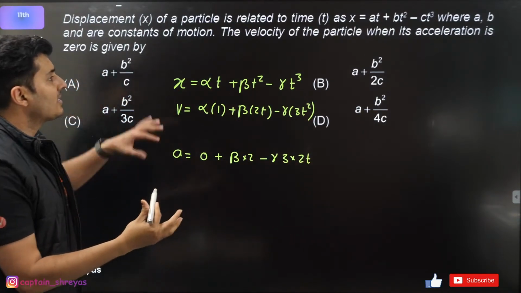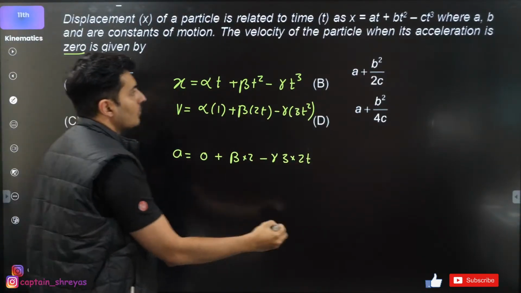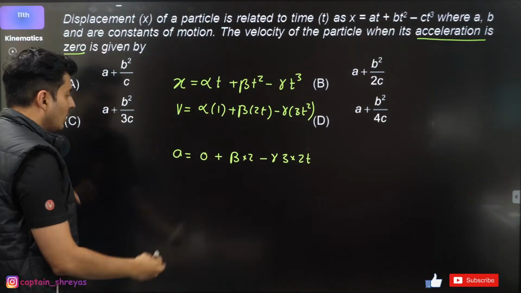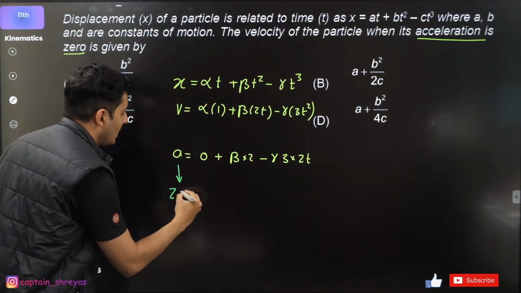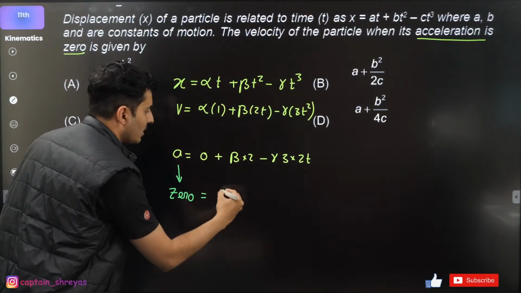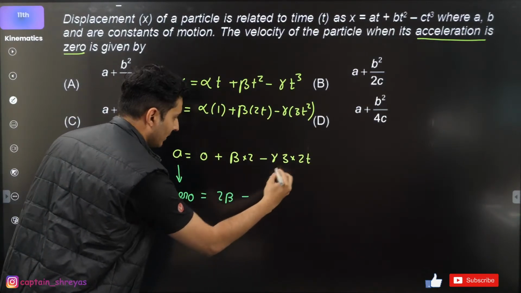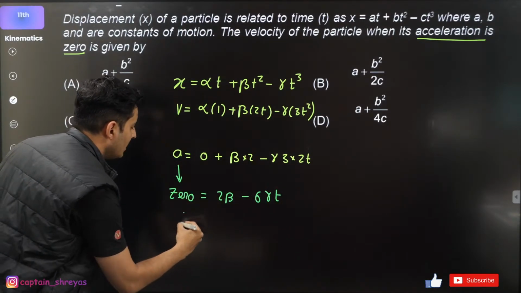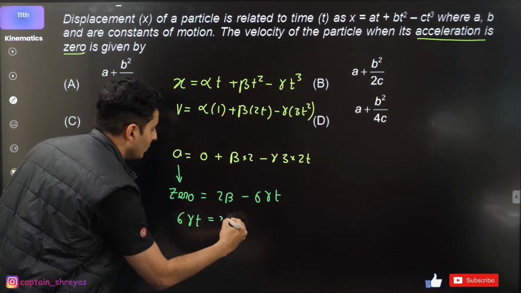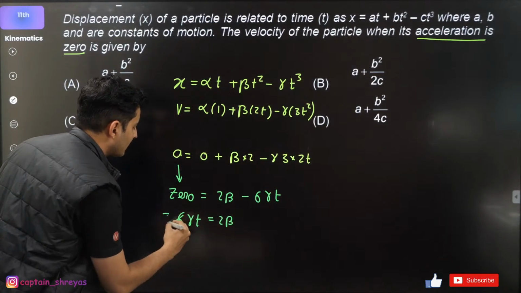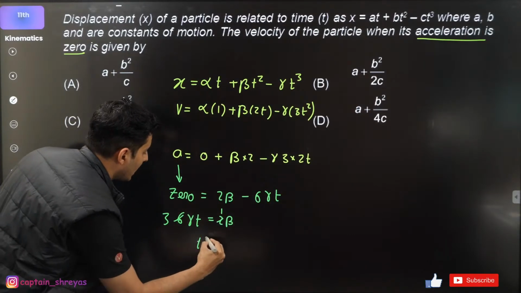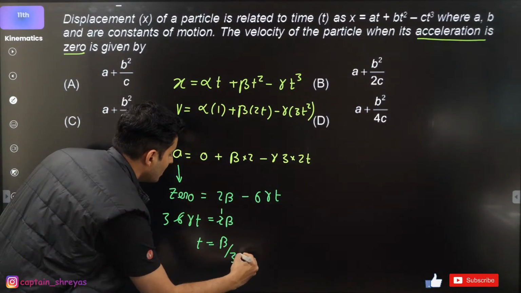So question says when the acceleration is 0. So let's use that point. If acceleration is going to be a big fat 0, this will be equal to 2 beta minus 6 gamma t. Okay, so shift it. 6 gamma t is equal to 2 beta. 6 gets cancelled with this 2 one time, and this is 3 times. So time will be basically beta by 3 gamma.